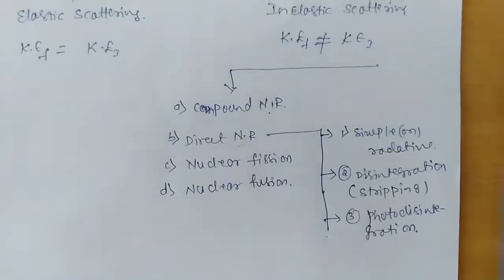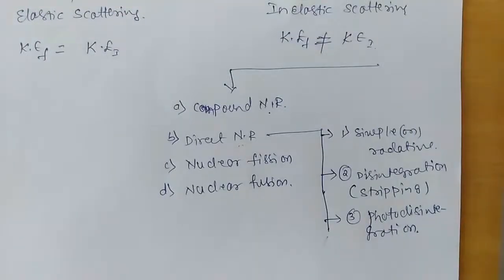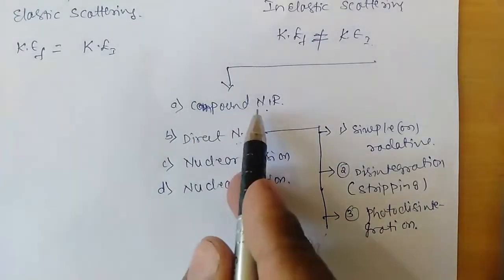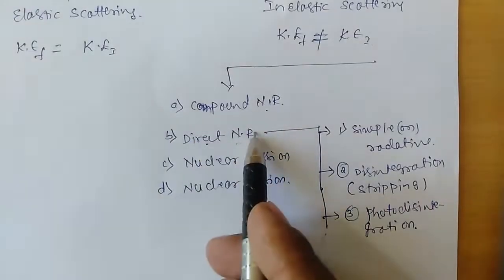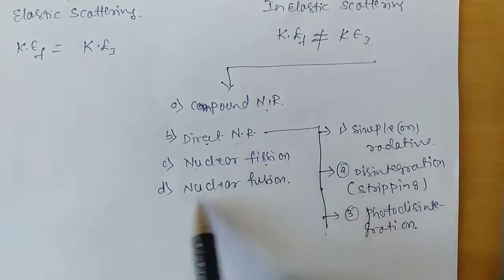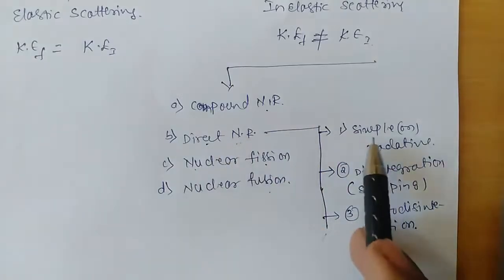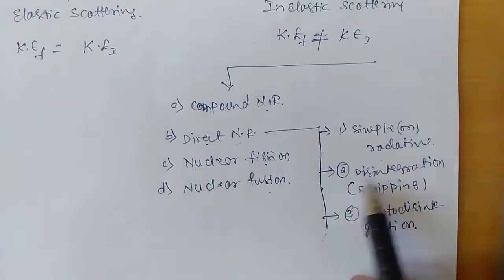Now inelastic scattering is broadly divided into compound nuclear reaction, direct nuclear reaction, nuclear fission and nuclear fusion. And direct nuclear reaction is again classified into three types. One is simple or radiative, the second one is disintegration or stripping reaction, and the third one is photo disintegration.